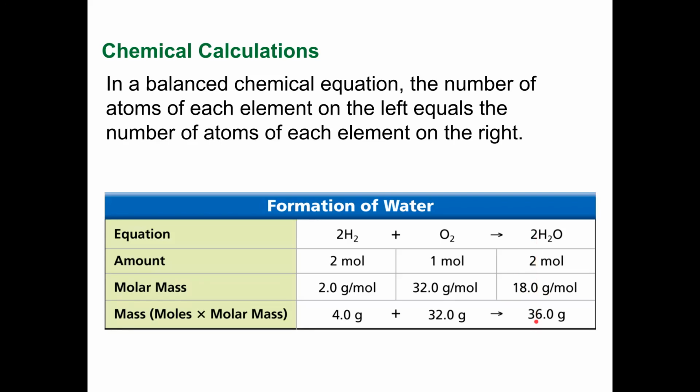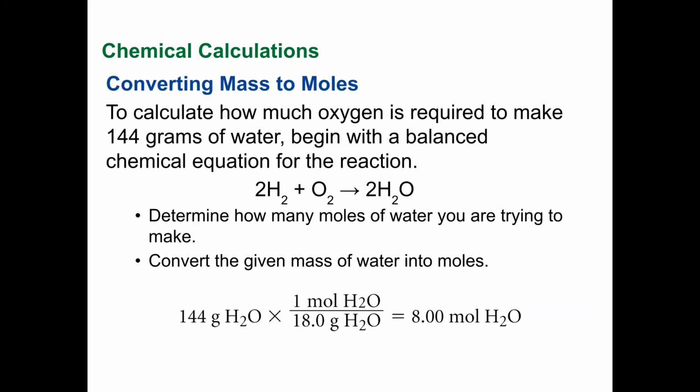So then you work backwards. What would 1 molecule of water have? A molar mass of 18, which makes sense, right? So then I'm going to come in here and I'm going to say that 1 mole of H2O is equal to 18 grams, or has a mass of, this is the conversion ratio, 18 grams of H2O. I put the grams on the bottom because I want to cancel with these grams, do the math, and I get 8 moles.